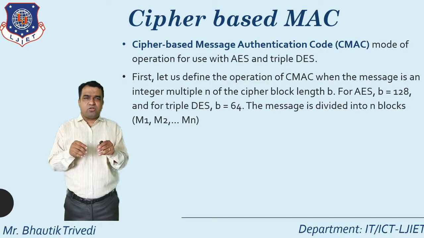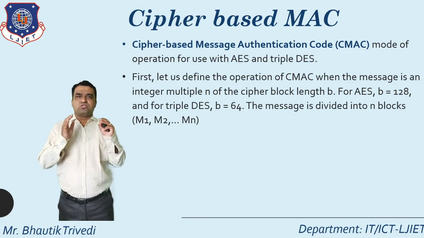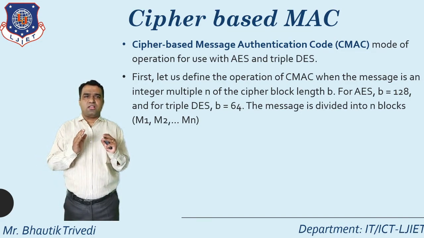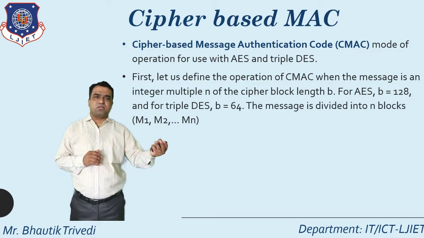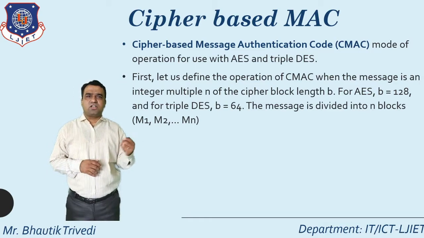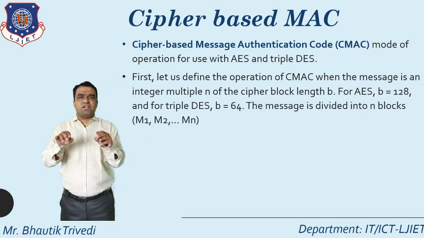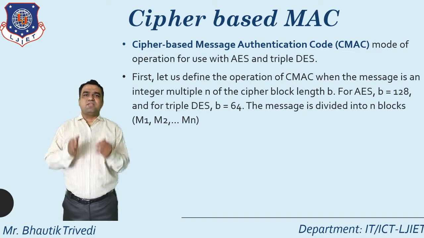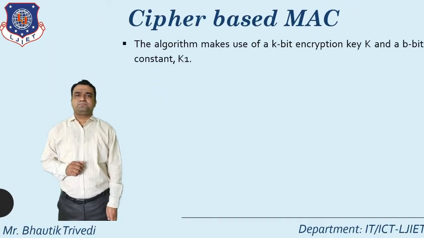From this particular point onwards, whatever I discussed is related to the CMAC. CMAC means the block length, the concept of 128 in AES, and 64 bit for triple DES. The message is divided into different blocks, M1, M2 up to Mn. After that,